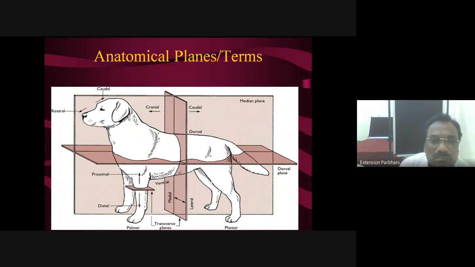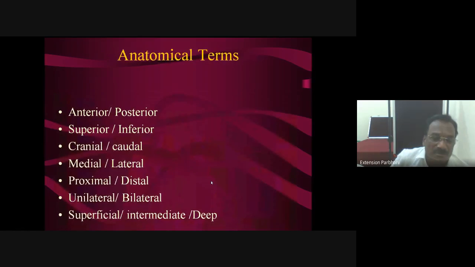These are different planes: median plane, sagittal, paramedian, longitudinal, transverse. These are different planes of the body. These are for historical purpose. Generally, we are taking sections, and at that time these terms are useful. Again, routinely used common anatomical terms.